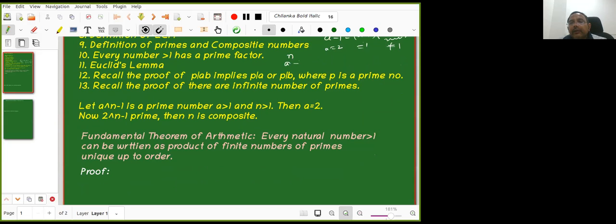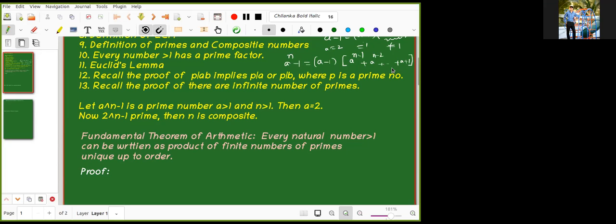a power n minus 1 is equal to a minus 1 into a raised to n minus 1, plus a raised to n minus 2, and so on till plus a plus a raised to 0. So it is easy to see: I will multiply and check that the product is equal to this. So that is easy to prove. Now again the same logic: this cannot be 1, so a minus 1 has to be 1. So a equal to 2. Right. So how many of you understood the proof?